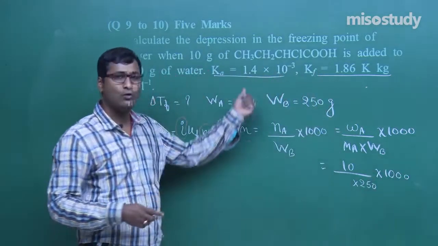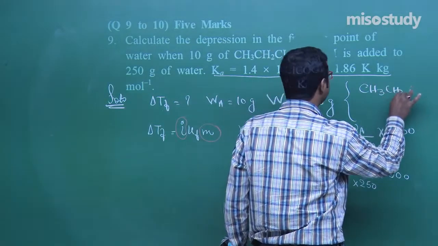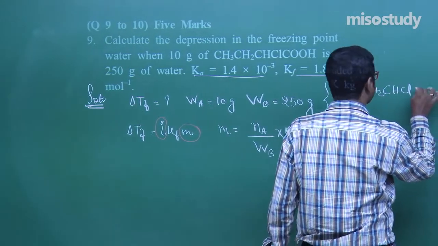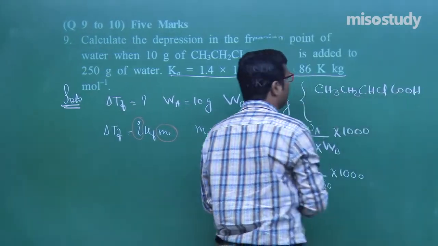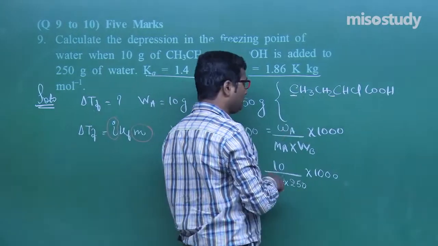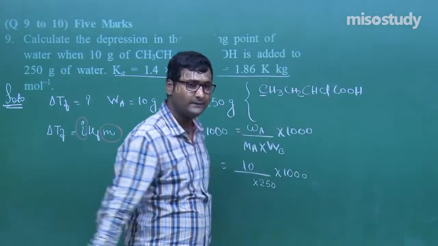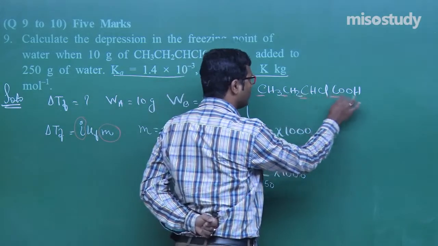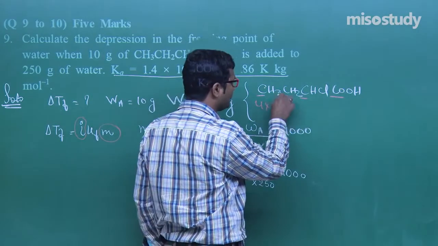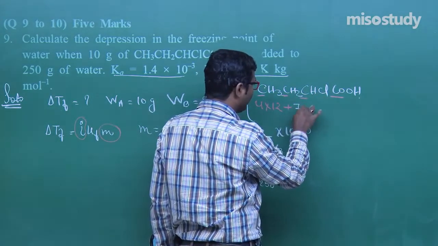Now what is the molar mass of CH3CH2CHClCOOH? Tell me. How many carbons are there here? CH3, CH2, CH, Cl. Clear? How many carbons? 1, 2, 3 and 4. That is 4 into 12, plus how many hydrogens are there? 3, 2, 5, 1, 6 and 7. That is 7 into 1.